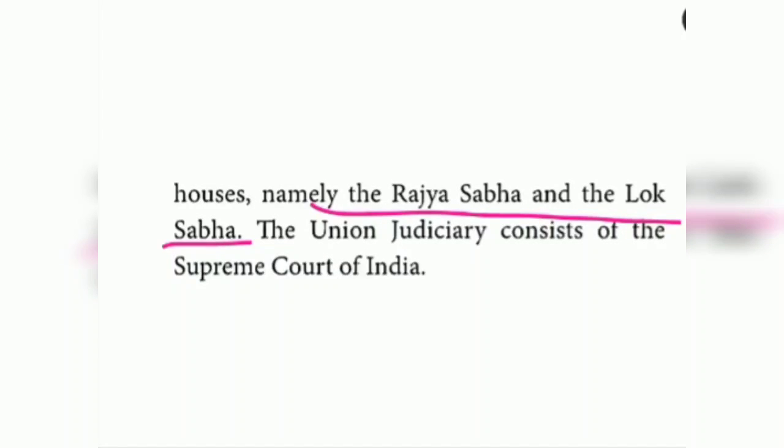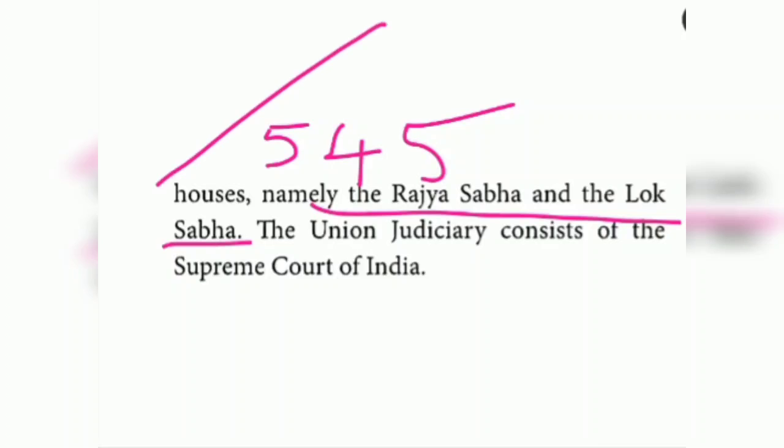Rajya Sabha has a total of 250 members. Out of 250 members, 238 are elected by the state assemblies. The remaining 12 members are nominated by the President. This we already learned under the State Government lesson. Then the Lok Sabha has 545 members. Out of 545 members, 543 are elected by the people.